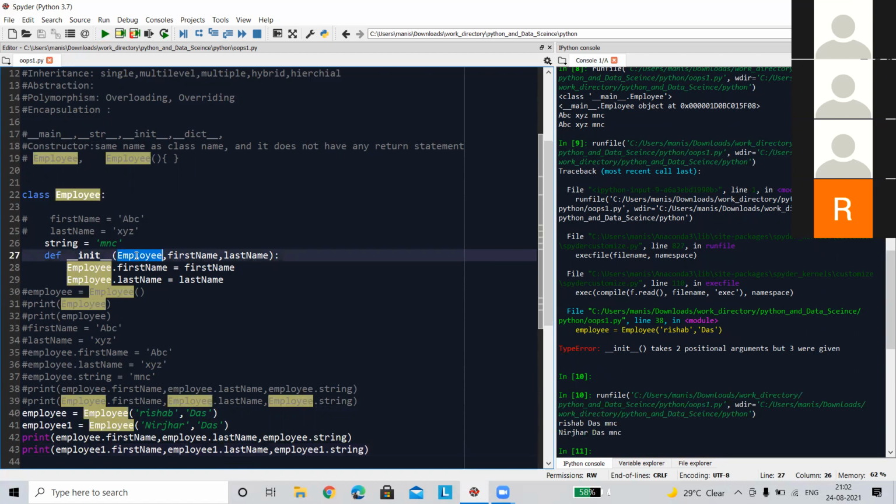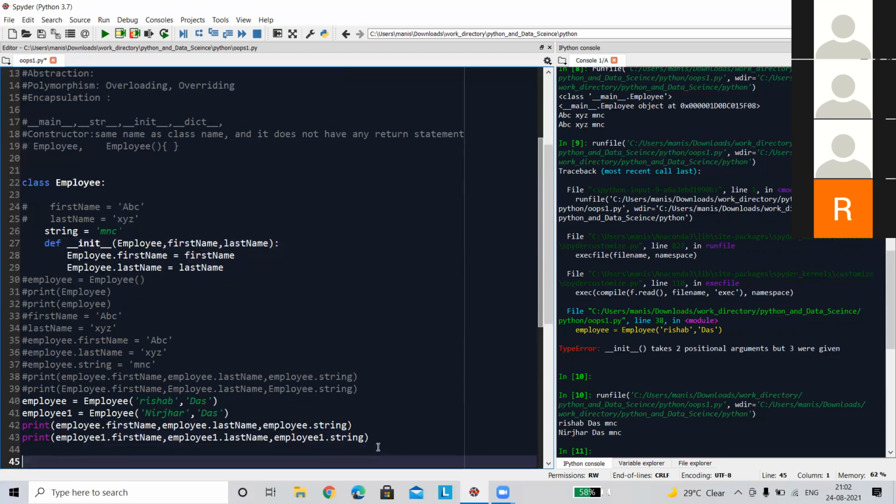Now here there is one very small drawback. This employee is not dependent. It is a class, so a class is basically the same for all of its functionality. That means all of its methods, that value should be the same.